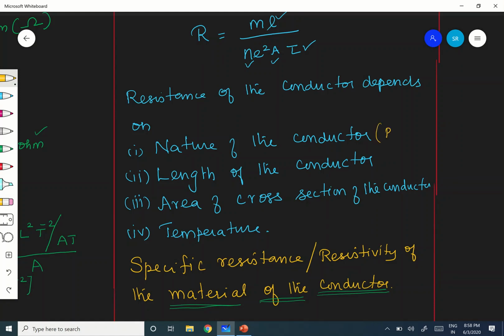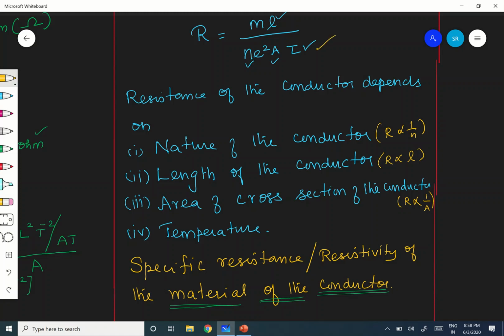Here R is inversely proportional to n, that is the nature, number density. And R is proportional to length L. Then R is inversely proportional to A, correct?